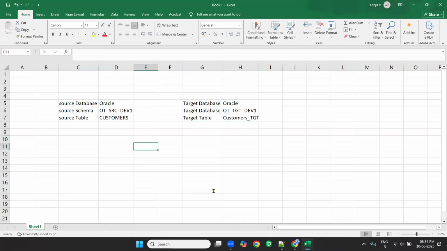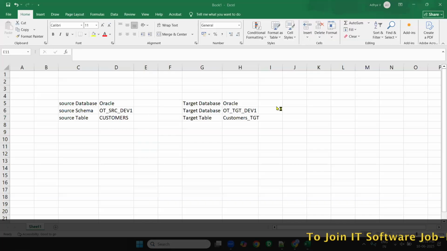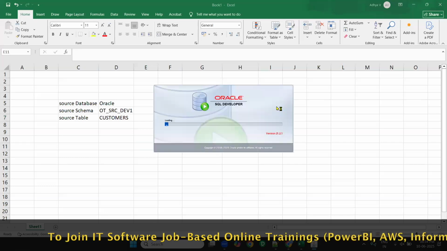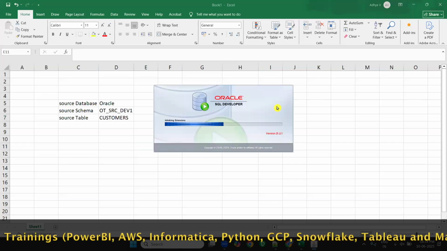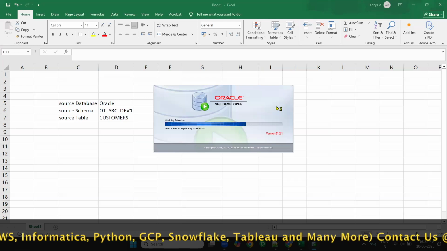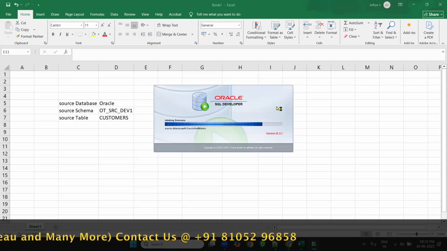Okay, so let me open Oracle SQL Developer. The DDL, DML and insert commands I will send today, in today's notes. If you did not get them, I'll send you in today's notes.